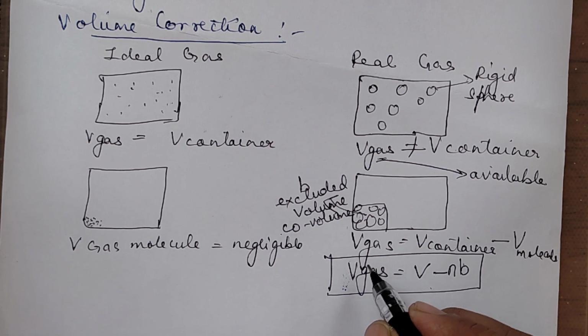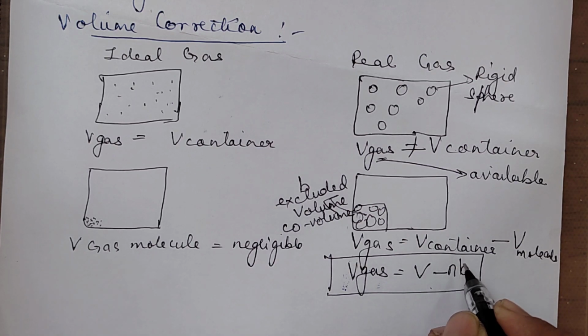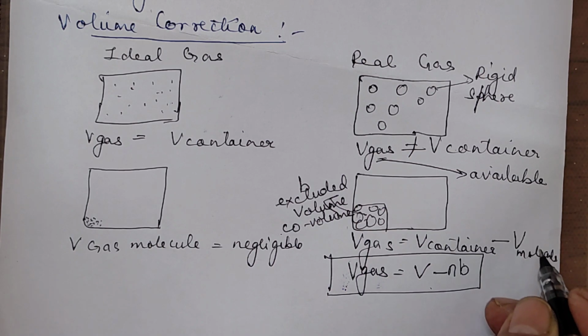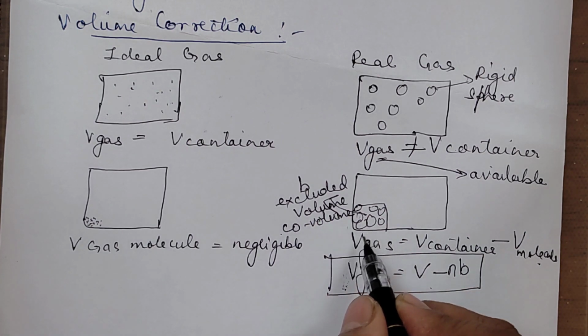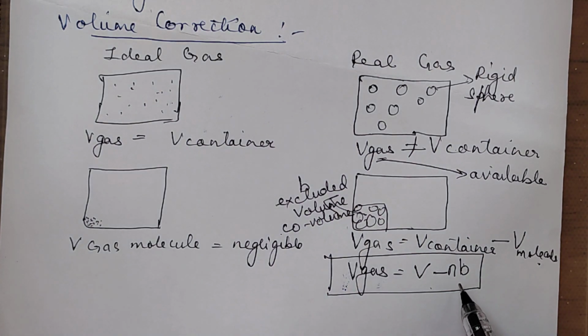So we will now be writing the volume of the gas as the volume of the container minus the volume of the gas molecules. Right? So b is to be removed. b is the excluded volume. For n moles, nb. So this correction will be required.